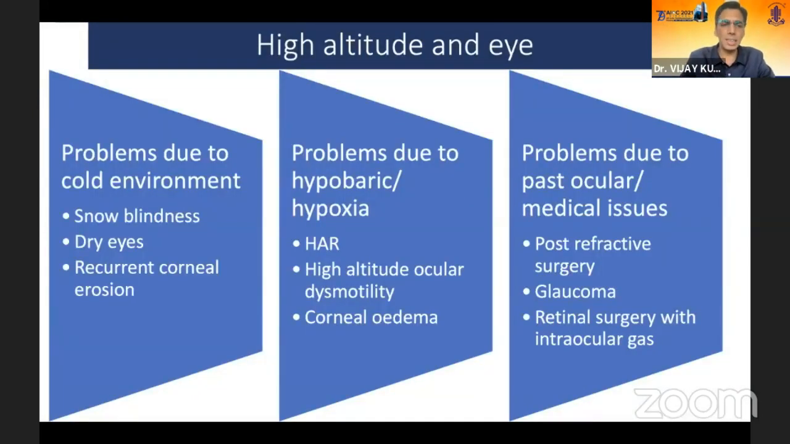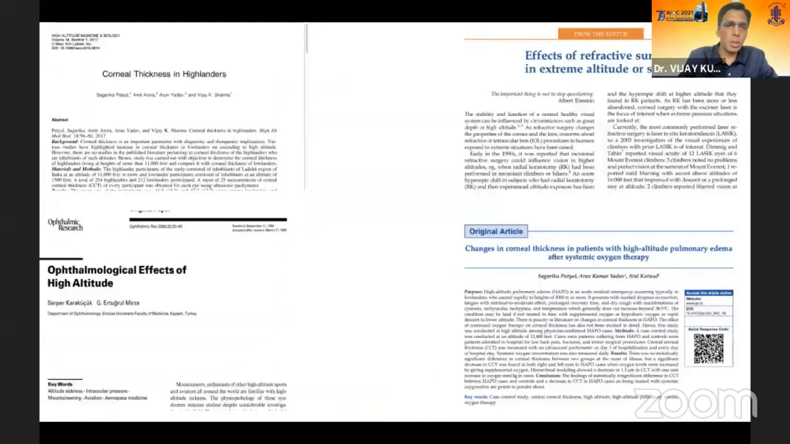Now, it can lead to various diseases. The problems due to cold environment include snow blindness, also known as photophthalmia, dry eyes, and recurrent corneal erosions. The problems due to low atmospheric pressure and hypoxia can be high altitude retinopathy, high altitude ocular motility disorders, and corneal edema. Problems in individuals who have some past ocular or medical issues, like post-refractive surgery status, glaucoma, or retinal surgery with intraocular gas, can get exaggerated, and it can lead to many issues.